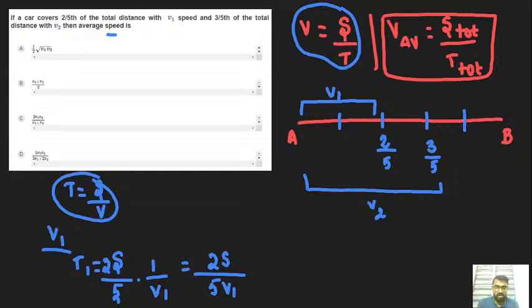Okay, shall we start? Okay, guys, let's see how to proceed to the next problem. Now we need to arrive at the time taken for this velocity, which is nothing but 2s by 5v1.